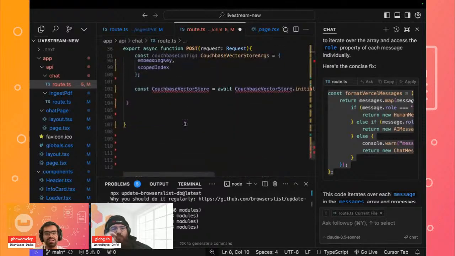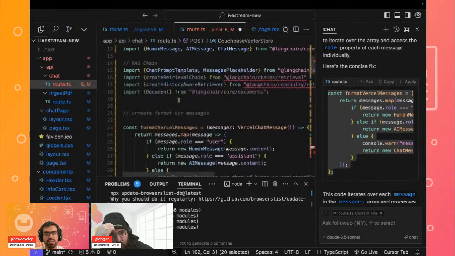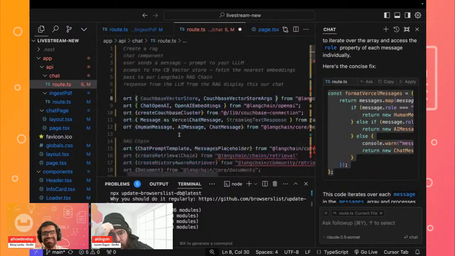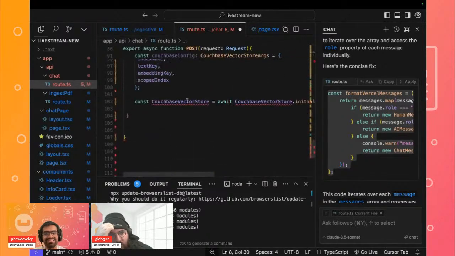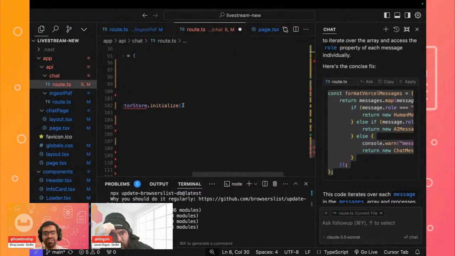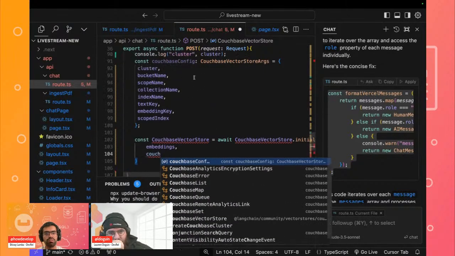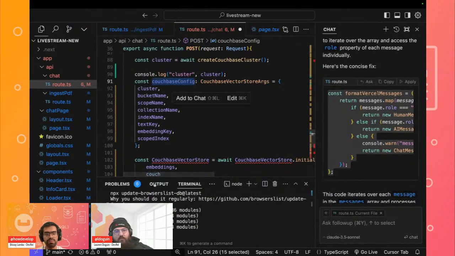So now the Couchbase vector store. Oh, this is the same. That's a bit strange, why it's throwing this issue. Probably if we just complete this. In this case, we are going to be passing our embeddings that we generate, and also our Couchbase config. So we'll quickly pass both of these.